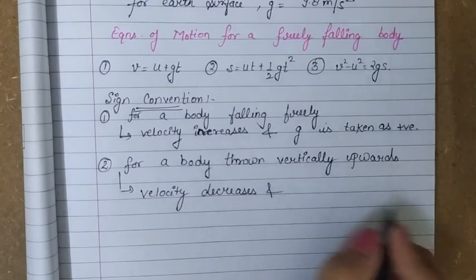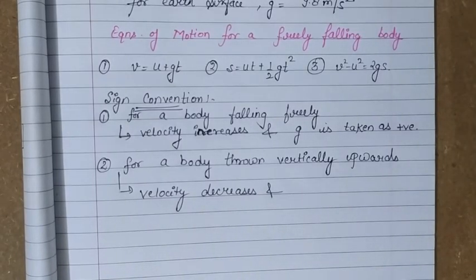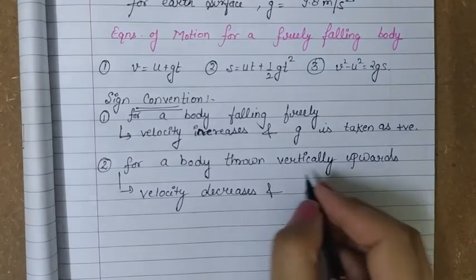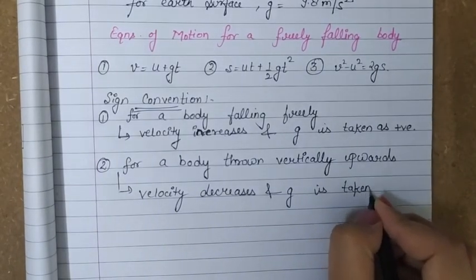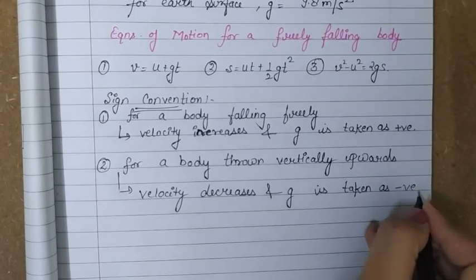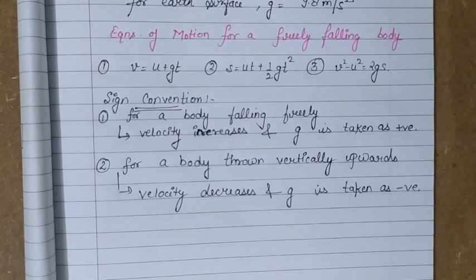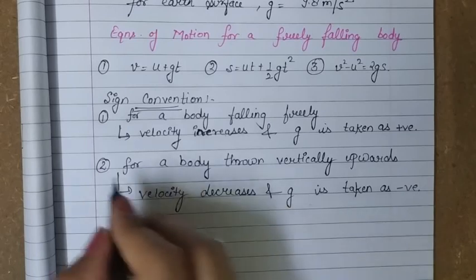Since the velocity is decreasing, acceleration due to gravity is affecting it in an opposite manner; it is actually acting as a retardation. So g is taken as negative.